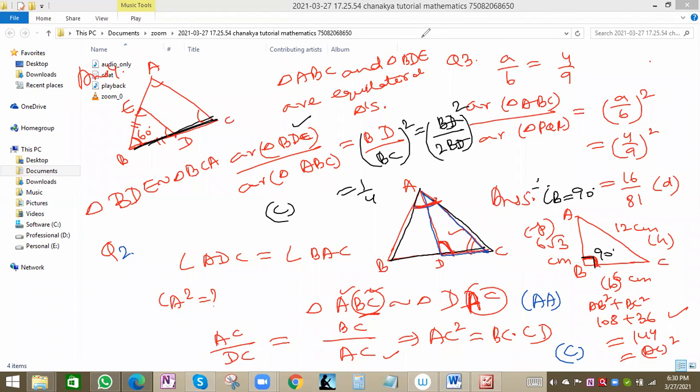So let me check the answers. Fifth question, option D is correct for this number. Correct for Bhavya, option D. Then Anushka, option C. The option will be D actually. So for Anushka, the fifth one is wrong.